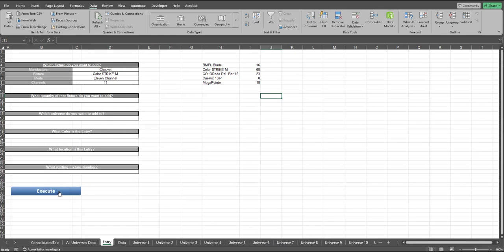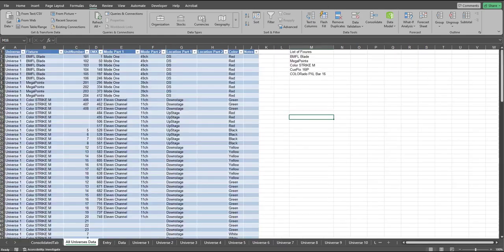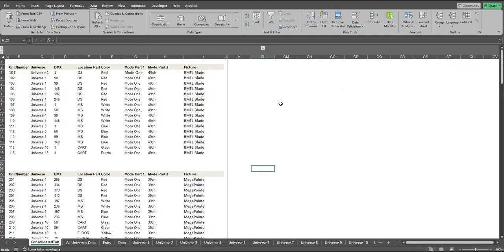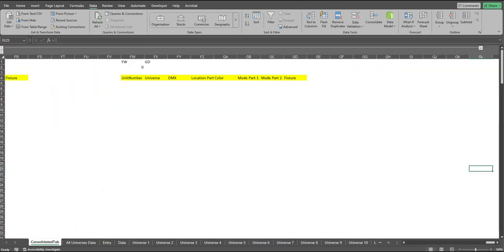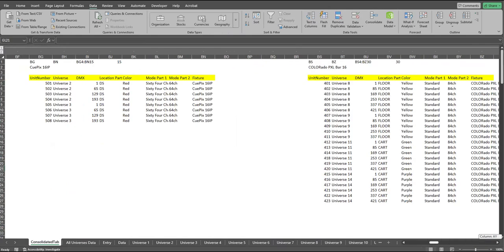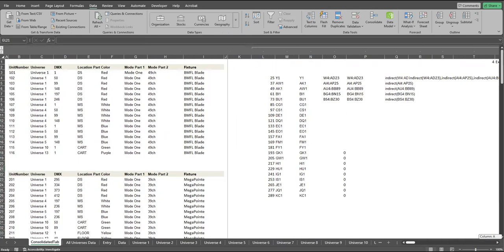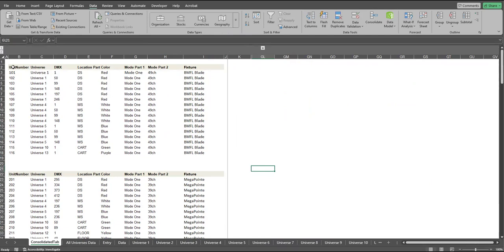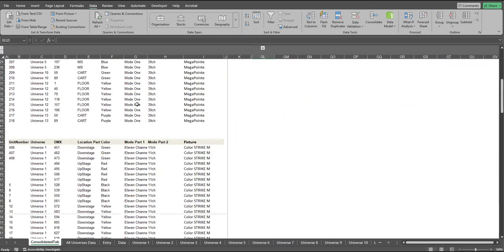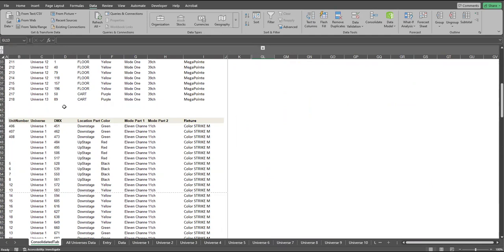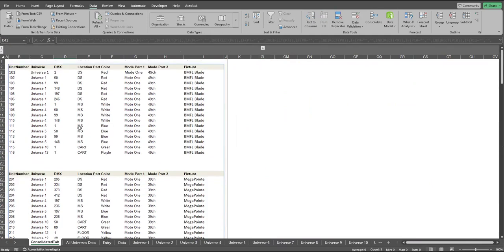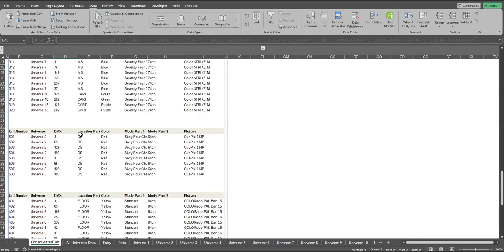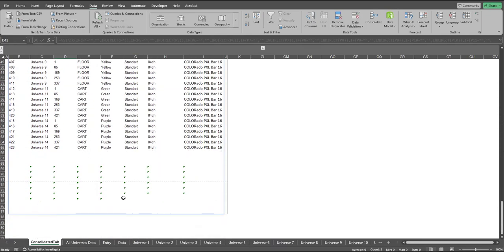So once you update the data in any of the universes, that will update the data in the all universe data in this one, which will also create a list of all the fixtures available. Then those fixtures will get pushed to the right side of this table, where you can have multiple fixtures. Based on those fixtures, our data will be presented in here in a vertical format with proper spacing in between, maybe three or four rows empty at the bottom so that you can easily recognize the fixture tables, the different groups of the fixtures. And this is how it's going to work.